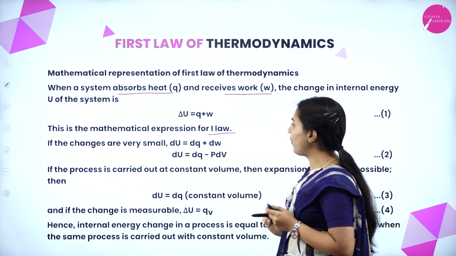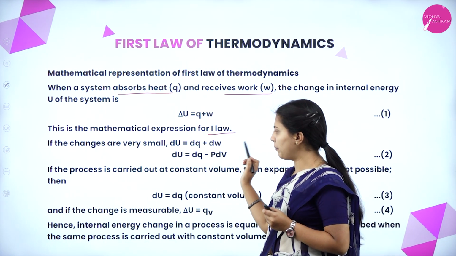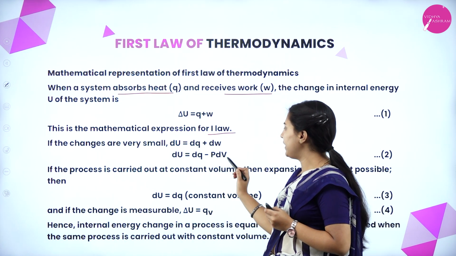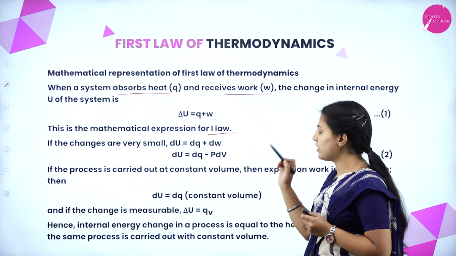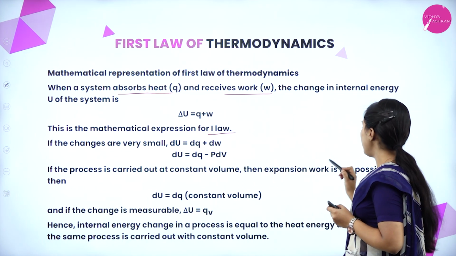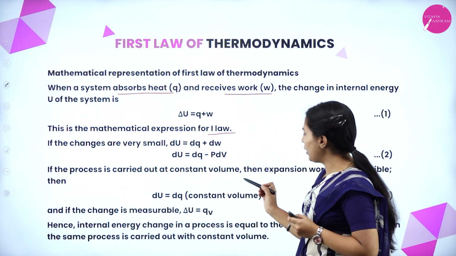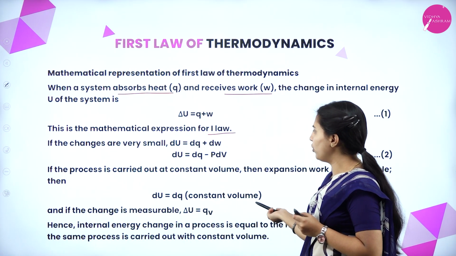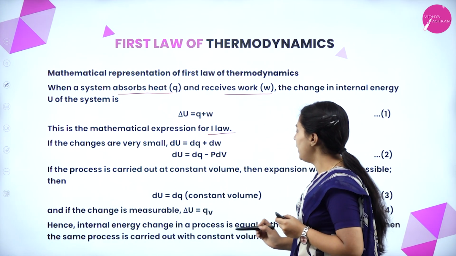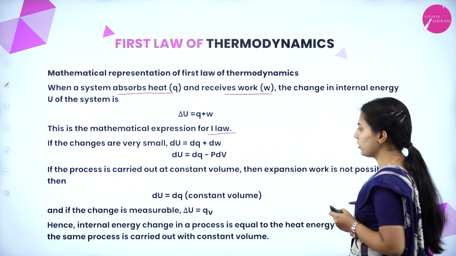If the changes are very small, that is, dU equals dQ plus dW, what will happen? It becomes dQ minus P dV. If the process is carried out at constant volume, then expansion work is not possible. So dU equals dQ, at constant volume. And if the change is measurable, delta U equals QV. This is equation 4.